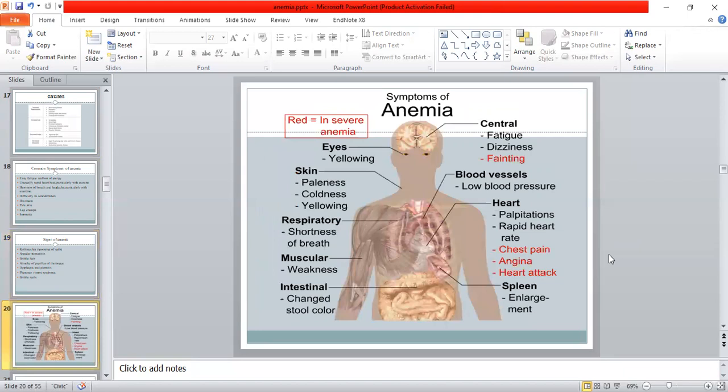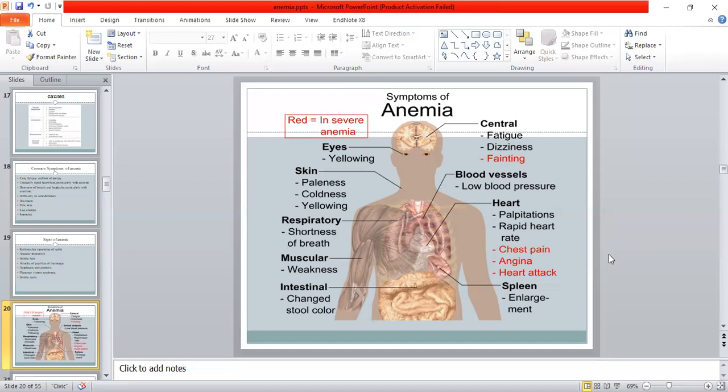So in this picture, we can see that different systems are affected by the anemia. Firstly, starting from the central system, fatigue and dizziness, and in severe cases, fainting. In the blood vessels, there will be low blood pressure. In the heart, there will be palpitation, rapid heart rate. But in severe cases, it can lead to chest pain, angina, or heart attack.